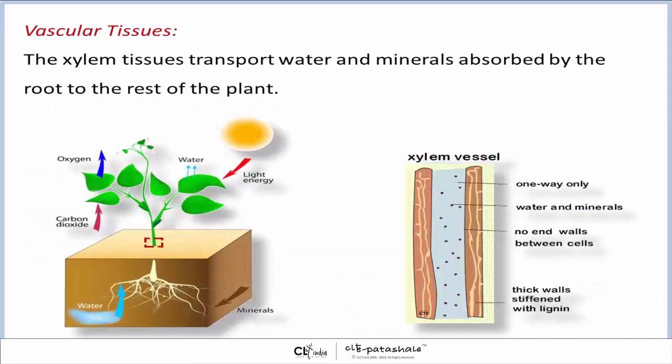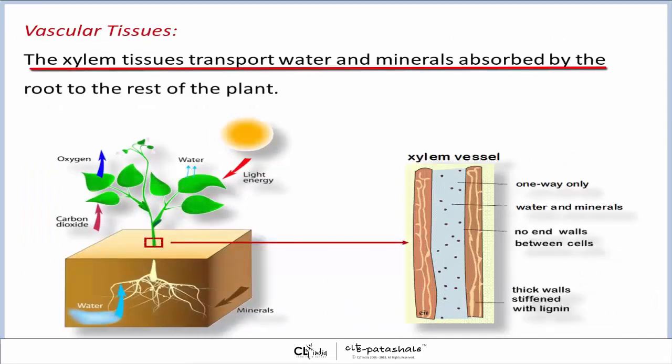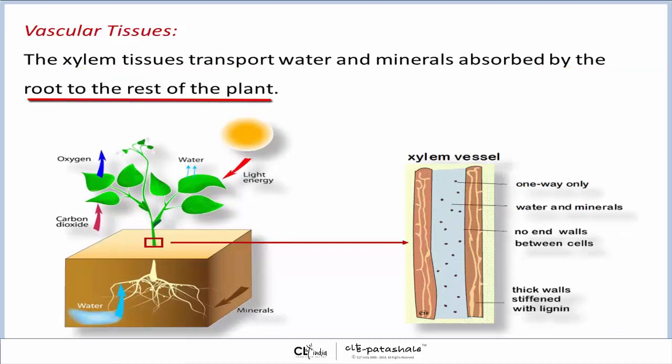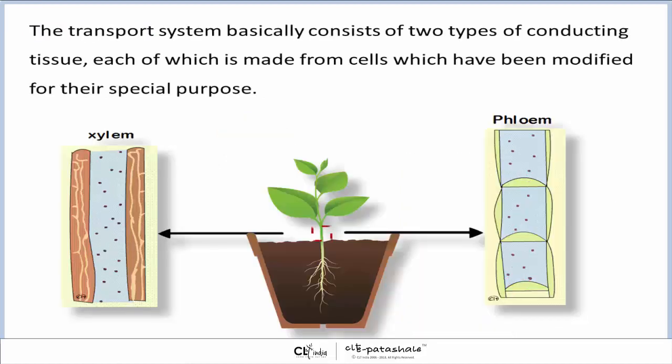Vascular tissues. The xylem tissue transports water and minerals absorbed by the root to the rest of the plant. One way only: water and minerals. No end walls between cells. Thick walls stiffened with lignin. The transport system basically consists of two types of conducting tissue, each of which is made from cells which have been modified for their special purpose.